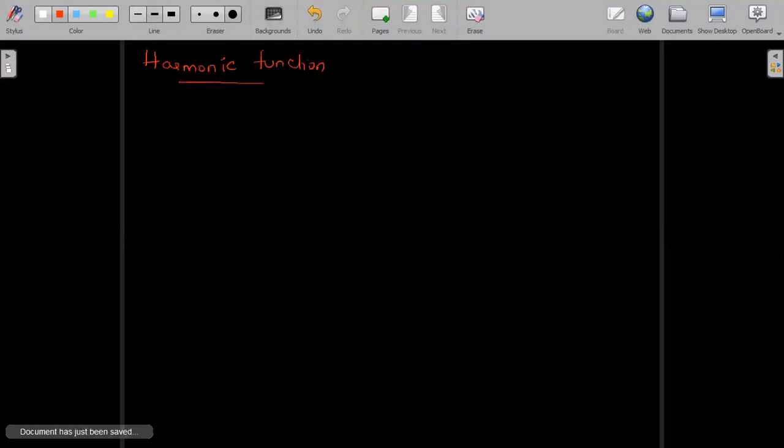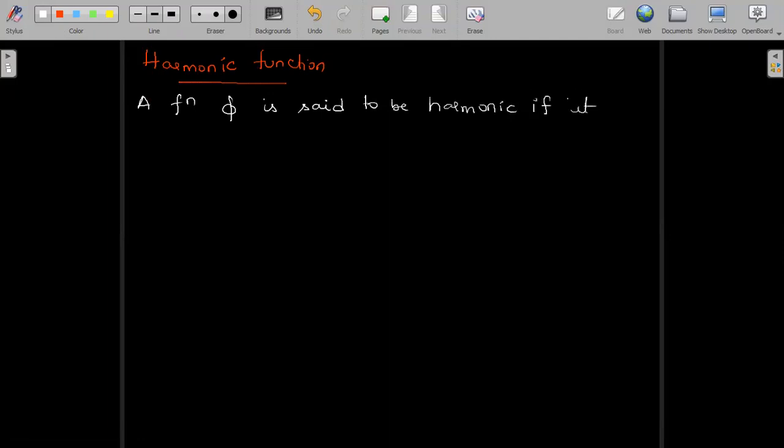First, we will understand the definition for harmonic function. A function phi is said to be harmonic if it satisfies the Laplace's equation, which is given by del square phi is equal to 0.